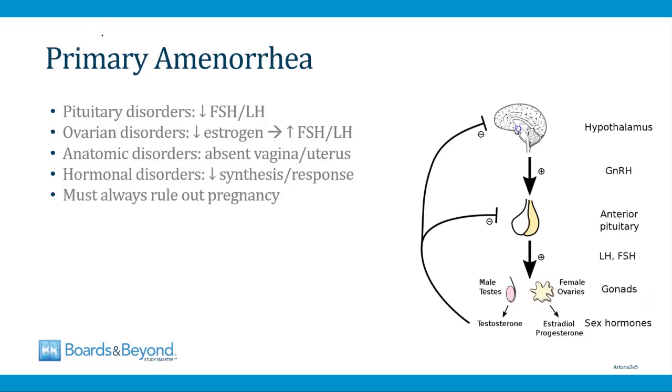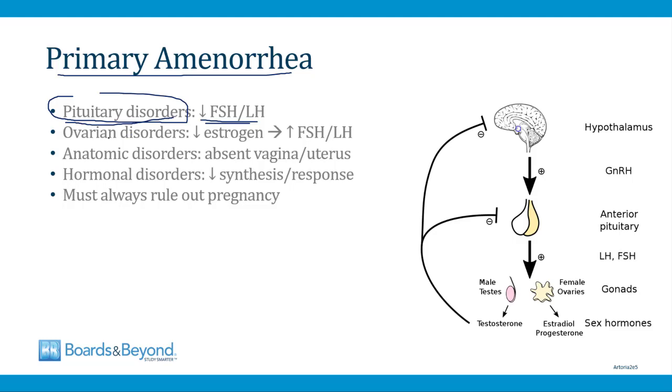So let me give you a way that you can think about all the different causes of primary amenorrhea. In order for menses to begin, first of all, the pituitary gland has to work. If there's something wrong with the pituitary gland and it doesn't release FSH and LH, then menstruation won't occur normally. And in a minute we'll talk about a number of causes related to the pituitary gland and the release of the gonadotropins, and these things can lead to primary amenorrhea.